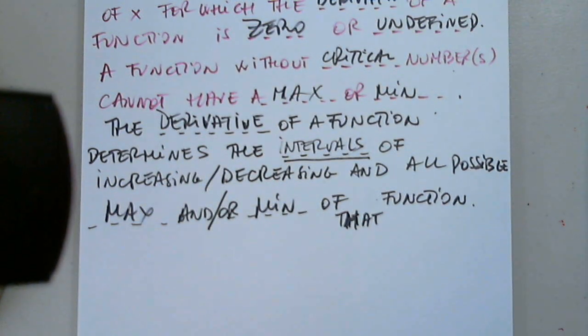X sub A. Which one? X sub A. Yes, very good. So this is a relative minimum. Also, for this function that we are looking at, this is the smallest value possible. Therefore, x sub A is the relative minimum as well as the absolute or global.